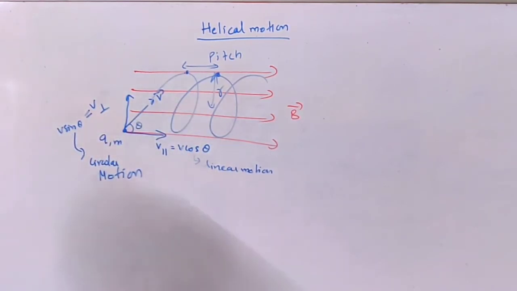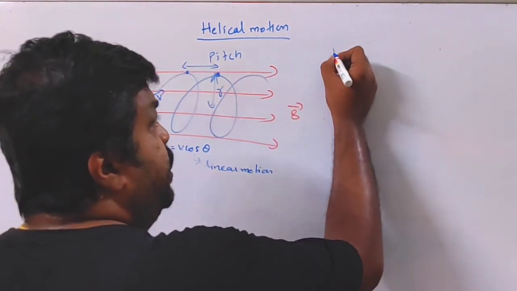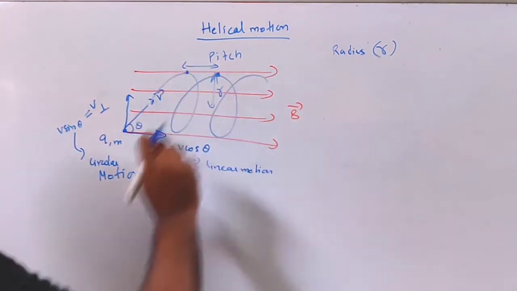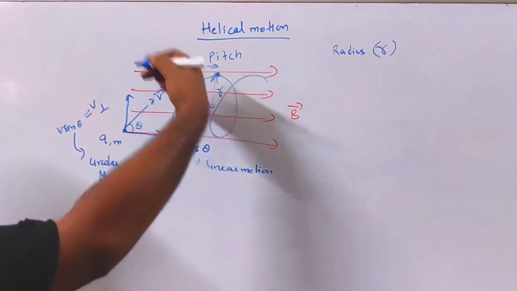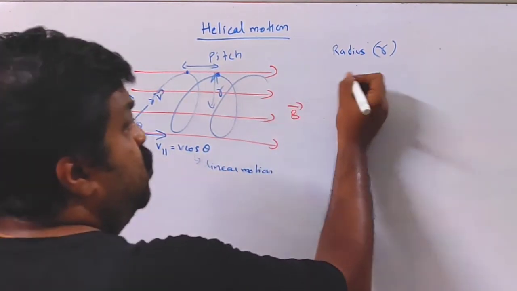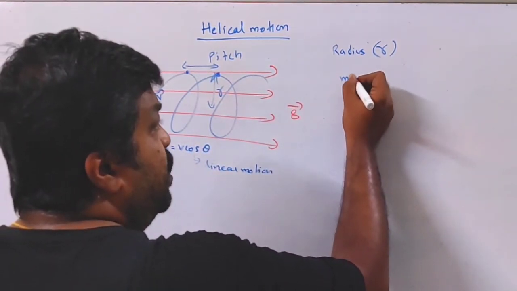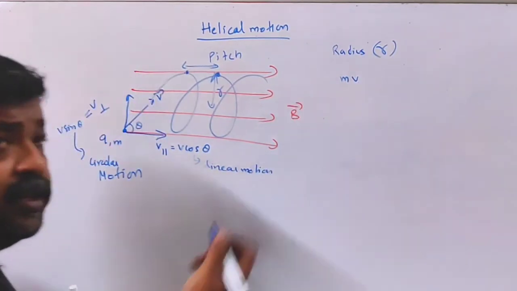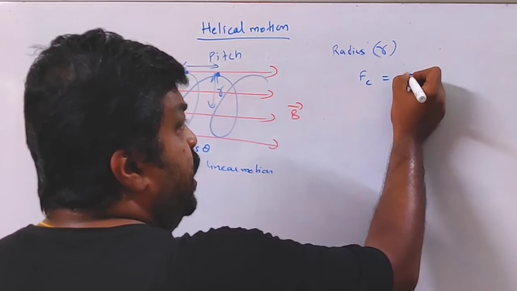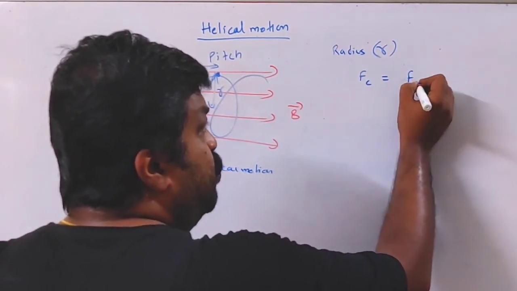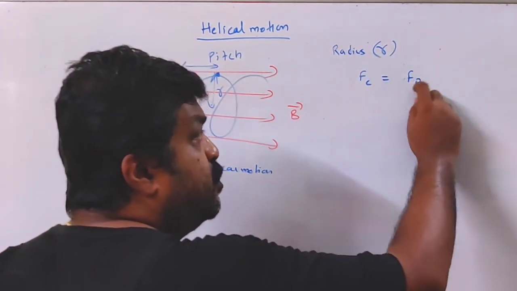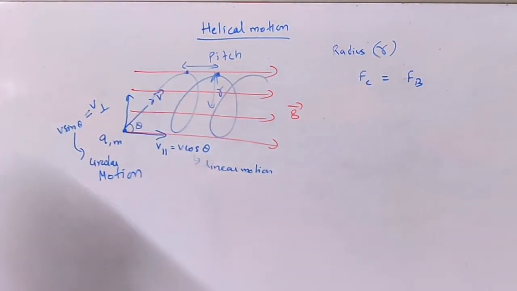Now what about the radius? Expression for radius: when it is moving in circular path, it is moving with this speed. You have to find the relation between the radial force and the magnetic force. Both balance each other because the magnetic force is going to provide the centripetal force.